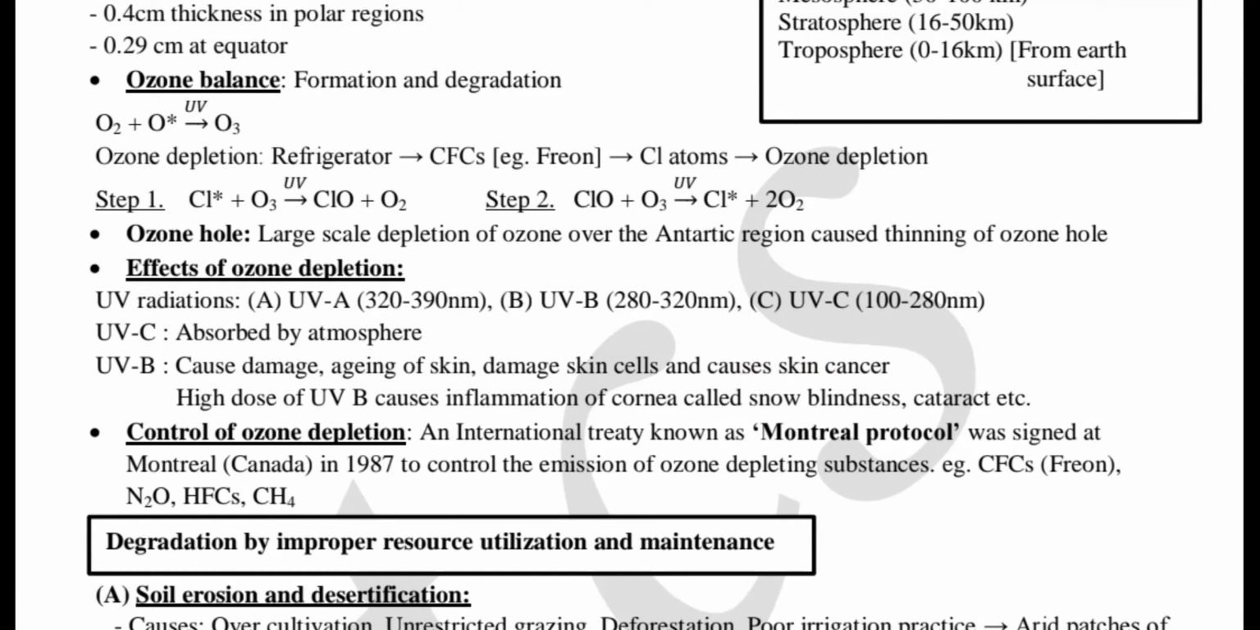Okay. So, control of ozone depletion. For that, the first meeting was held in Montreal, which is located in Canada. The international treaty known as the Montreal Protocol was signed at Montreal, Canada, in 1987, effective in 1989.